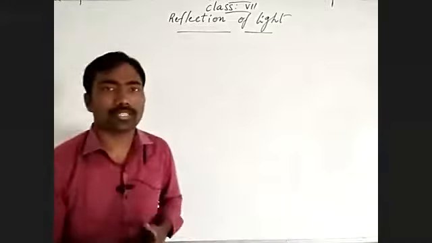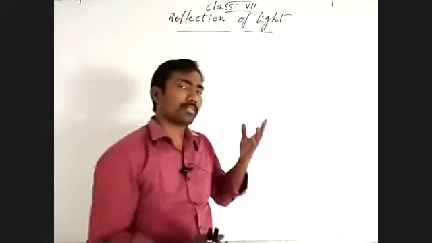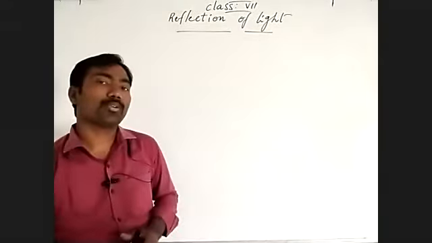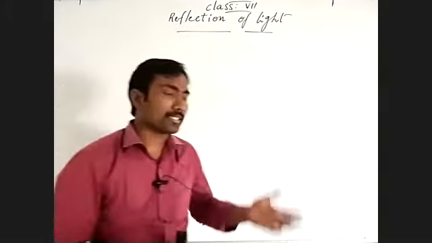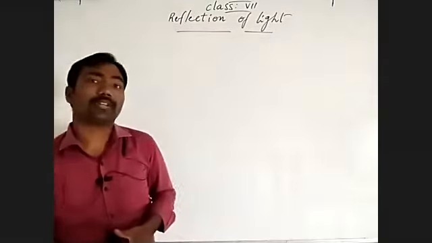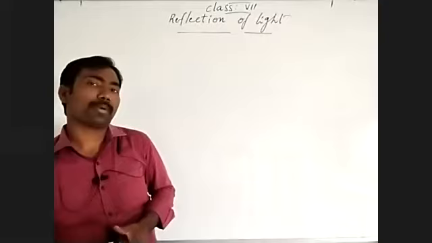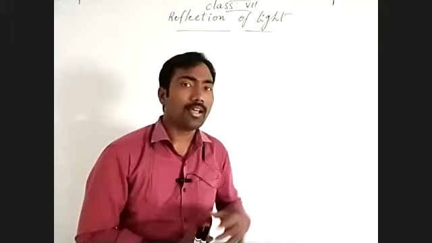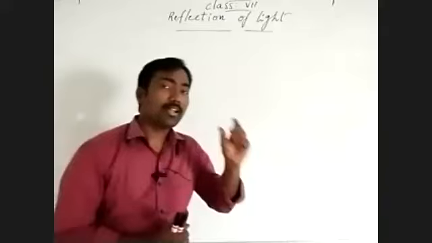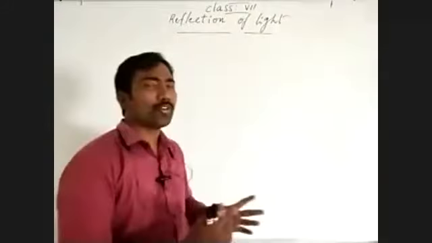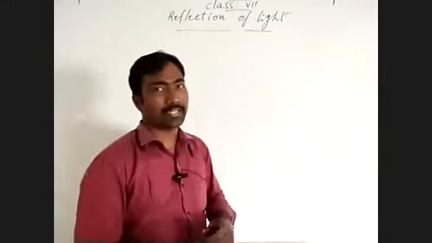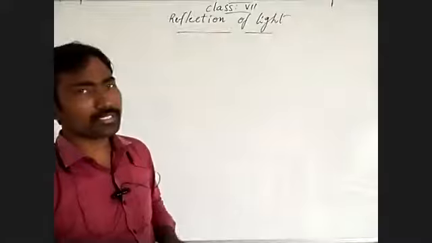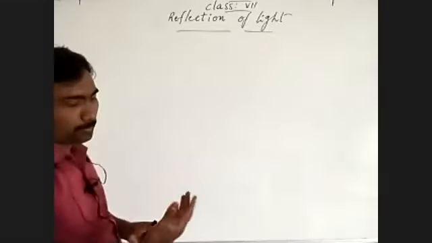We discussed reflection, types of reflection, how reflection takes place, and the parameters of reflection: incident light ray, reflected light ray, normal, point of incidence, and deviation angle, how to find the incident angle and reflected angle, and also the dancing angle. Up to that we finished.